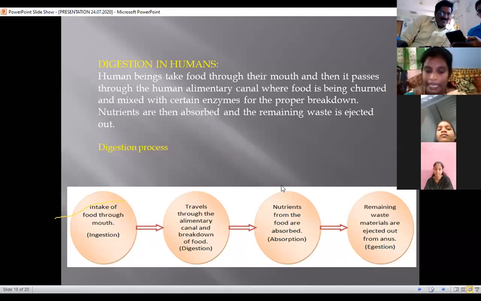Next, the digestion process, as already said, has five processes: ingestion, digestion, absorption, assimilation, egestion. These five nutrition processes take place inside the body in human beings. Okay, so next slide.